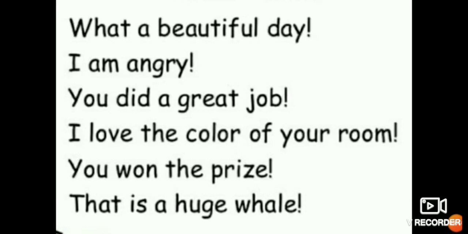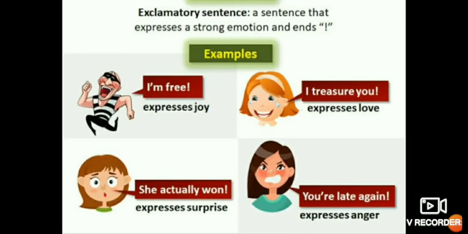What a beautiful day! Now I am surprised here. What a beautiful day! I am hungry! Here also, you did a great job! Isn't it? It also got surprised here. I love the color of your room! So these all are exclamatory sentences and end with what? Mark of exclamation. So an exclamatory sentence is a sentence that expresses a strong emotion and ends with a mark of exclamation. You can see the exclamation mark is given there. So these all are examples of exclamatory sentences.